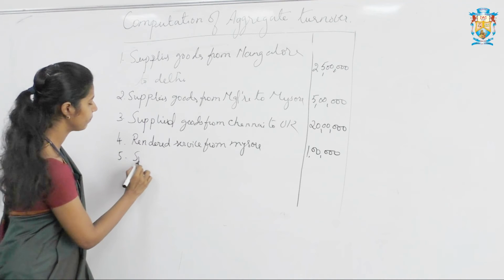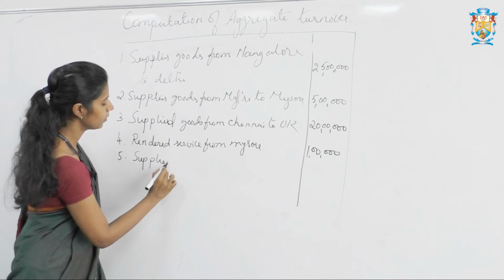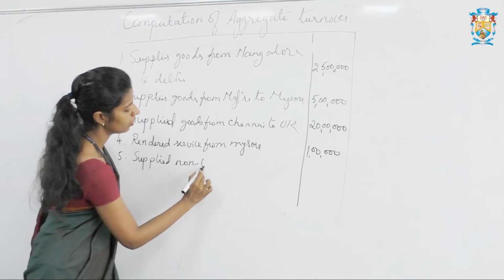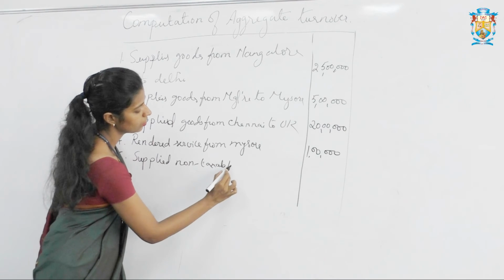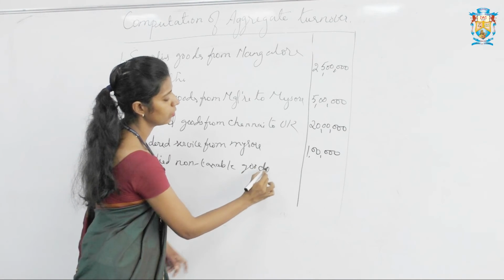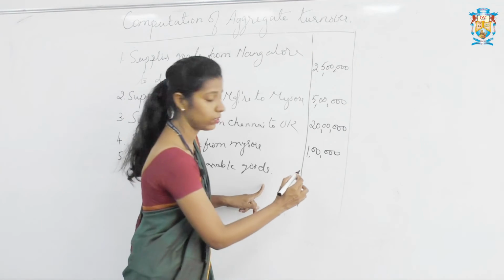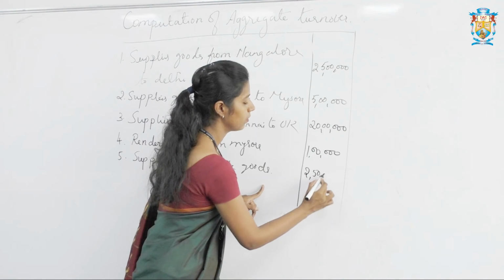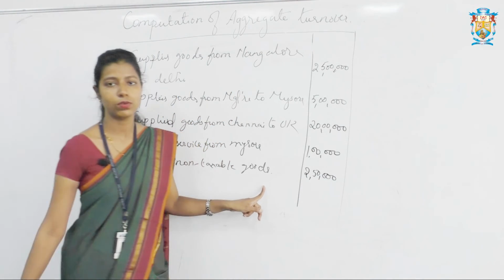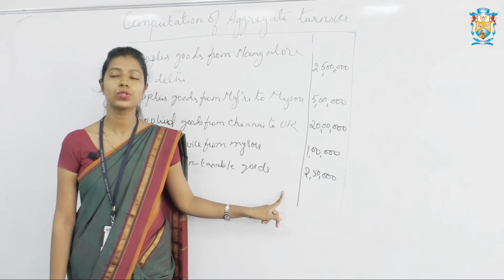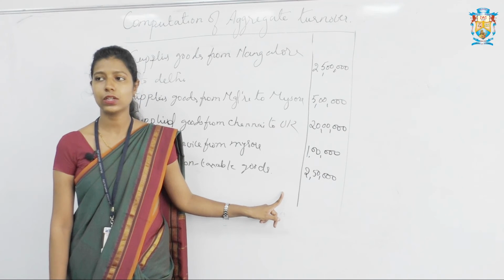So supplied non-taxable goods, and the value is given there rupees 2,50,000. And next they have given supplied goods from Mangalore unit to SEZ located in Delhi.